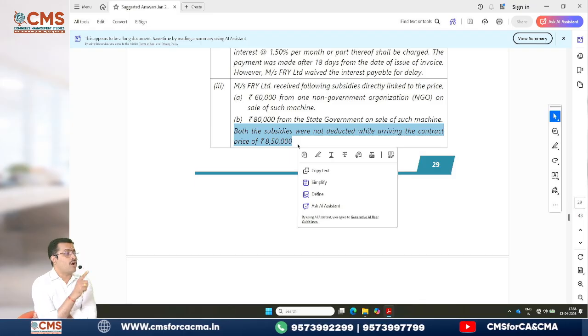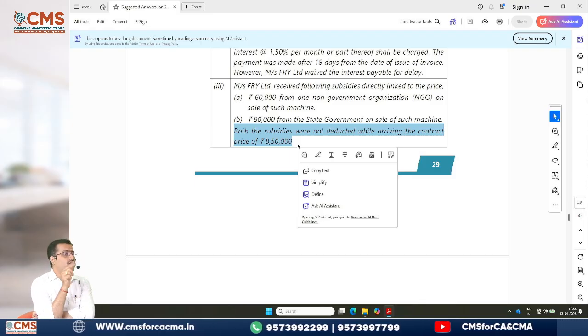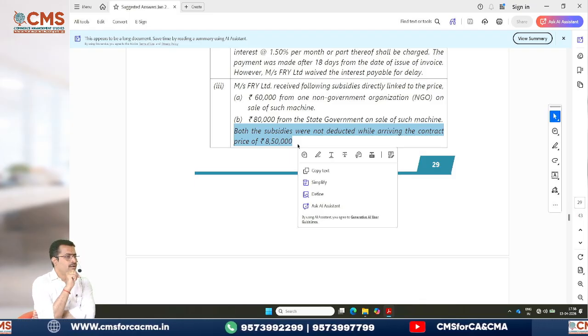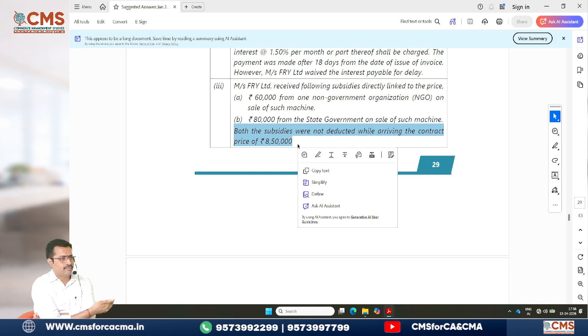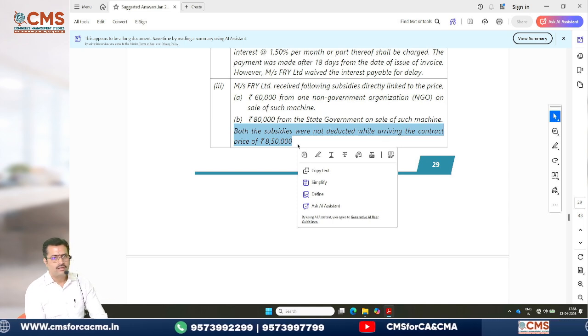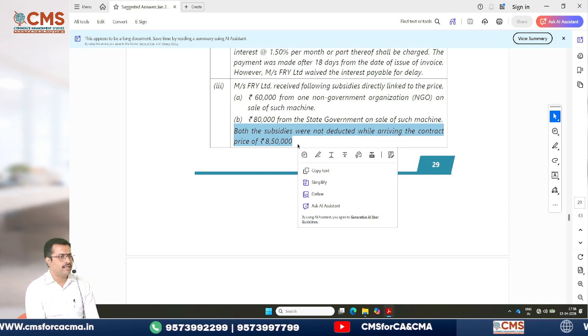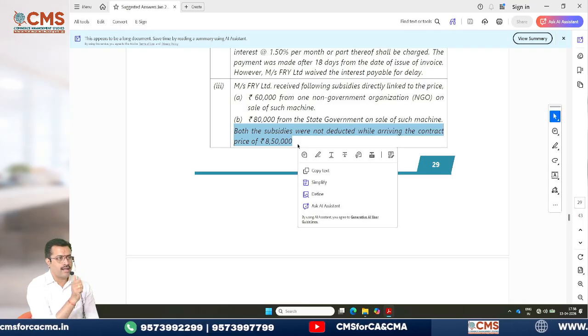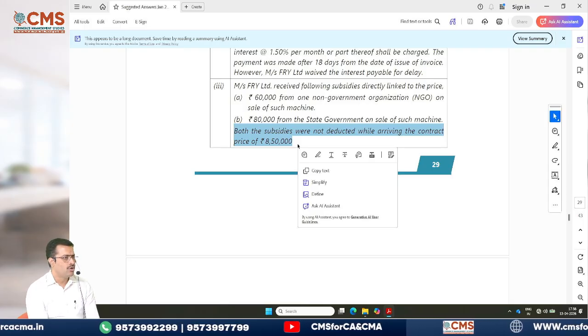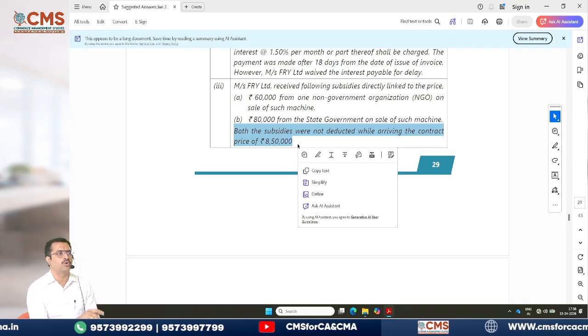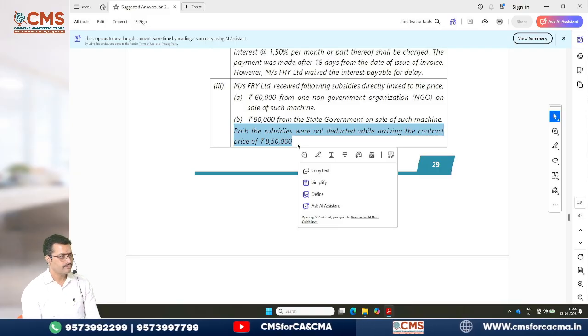Actually, state government subsidies should be deducted, and now they deducted it. Are you clear about this? Please be careful. One small line can change the answer if you don't look at it. That is the reason I wanted you to do this question now itself.